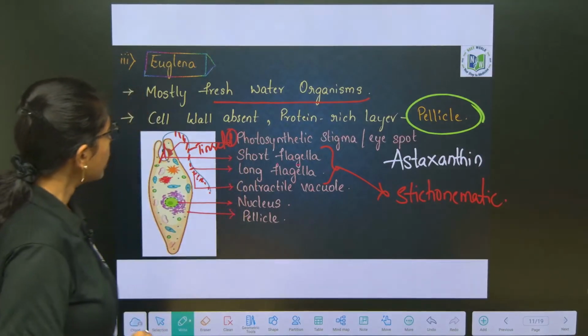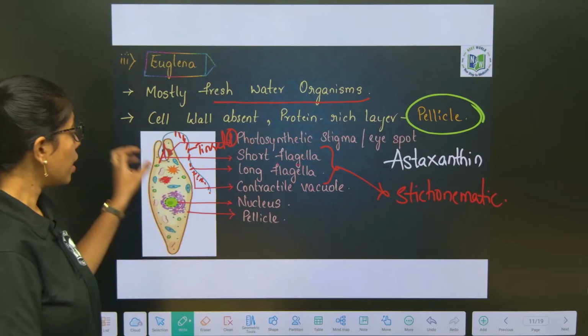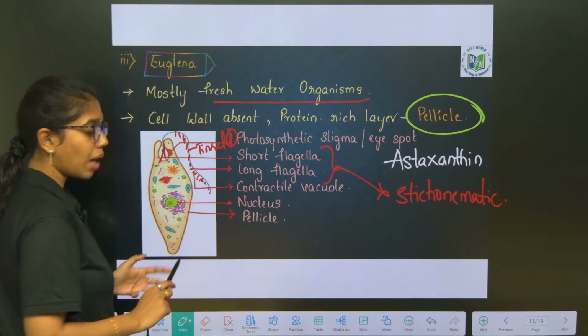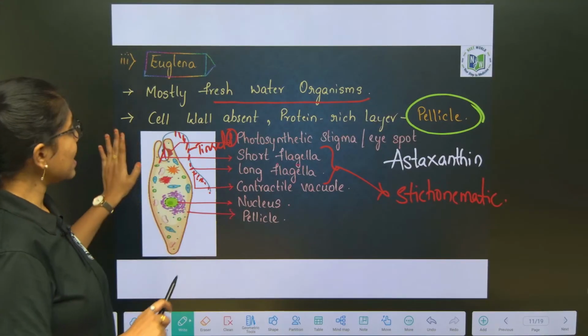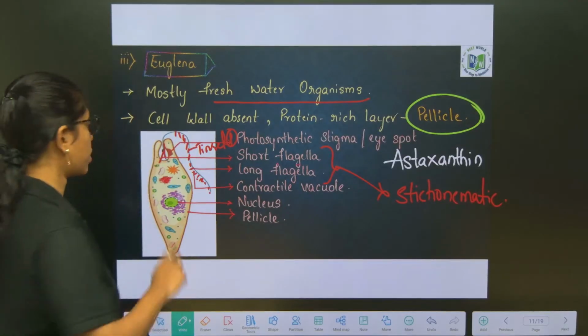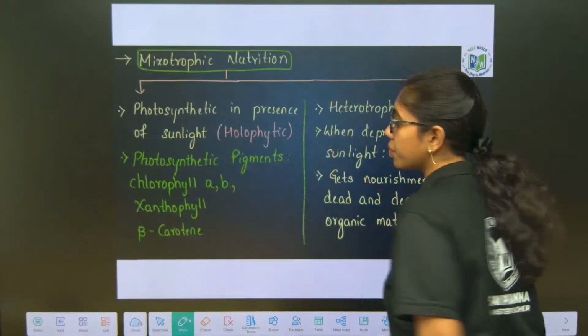Clear, right, ma? Next are the contractile vacuoles present in Euglena, which help in osmoregulation, and it has a membrane-bound nucleus. So this is the structural description of Euglena, which is very important. Okay, next.